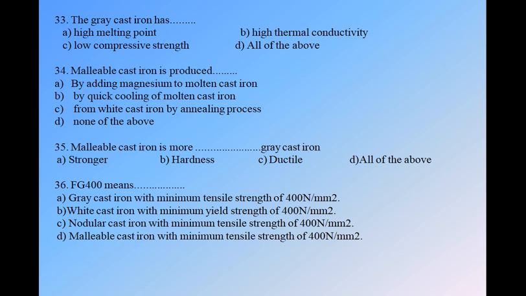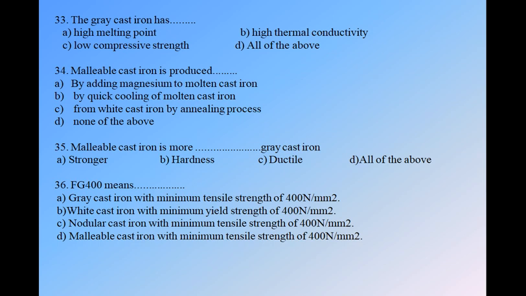Next, question 36. FG 400 means, as we went through the designations of cast iron, FG is nothing but the letters given to the cast iron, and 400 is the number following the FG. We have four options: A, grey cast iron with a minimum tensile strength of 400 Newton per mm square. Option B, white cast iron with a minimum yield strength of 400 Newton per mm square. C, nodular cast iron with a minimum tensile strength of 400 Newton per mm square, and D, malleable cast iron with a minimum tensile strength of 400 Newton per mm square.